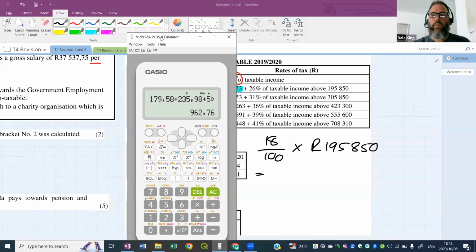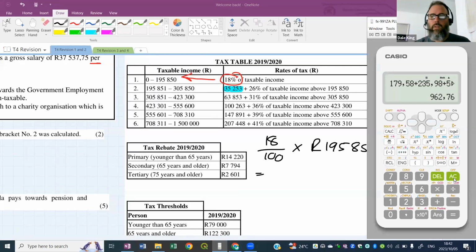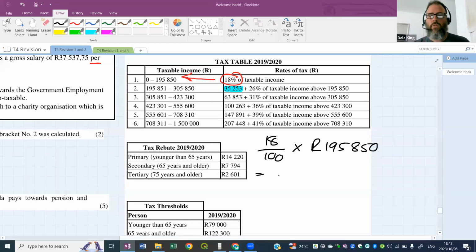So what they want us to do is work this out. Yes, Kazimla, you got it. We want to say 18% of 195,850. 18%, we write like that, times 195,850. Let's check. Will it work? I'll put my calculator back up here. 18 over 100 times 195,850 gives 35,253. There we go. So that's how we do it. That's how we get 35,253.